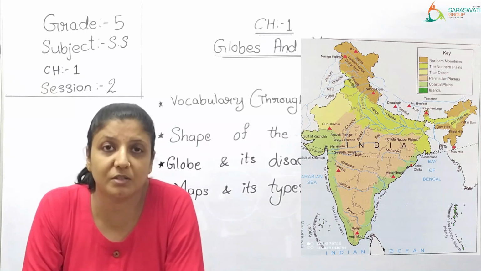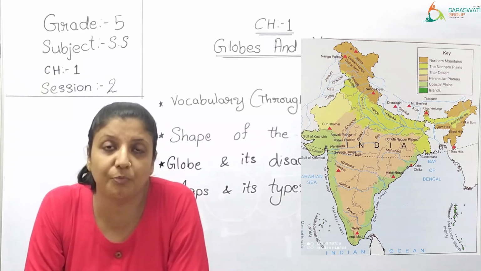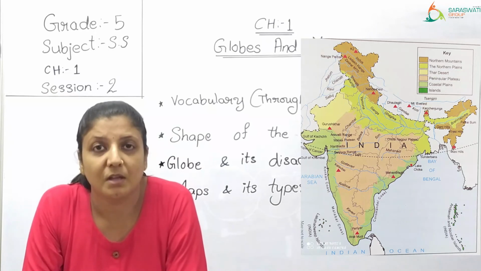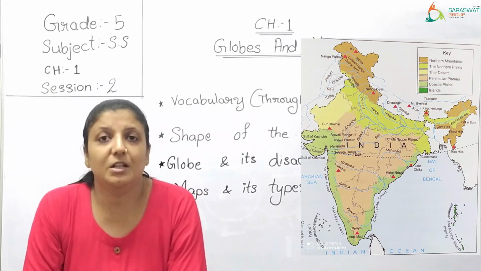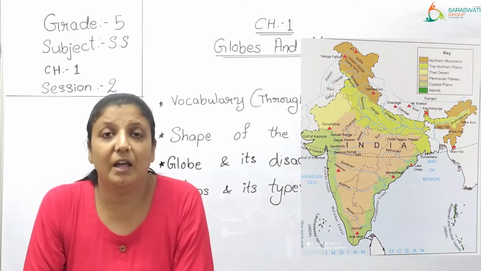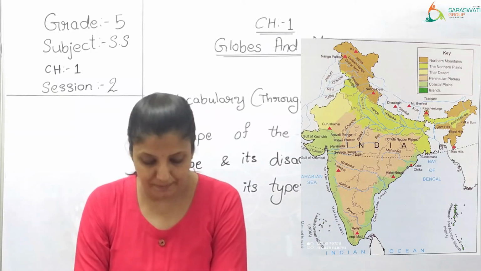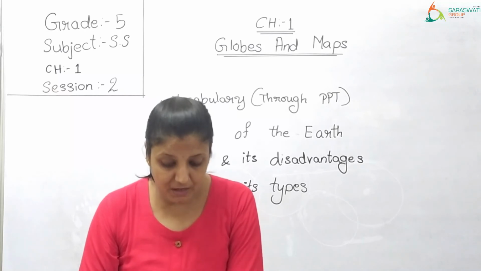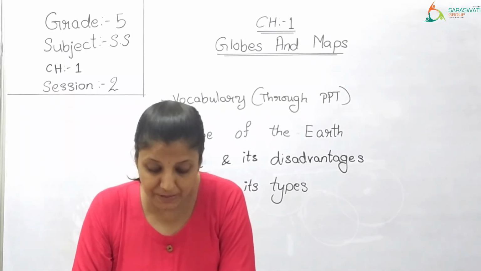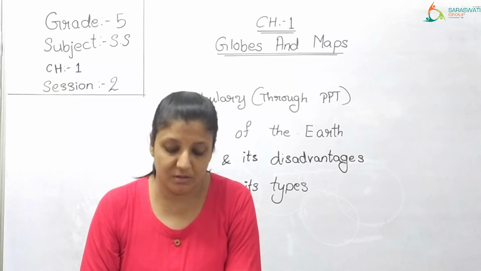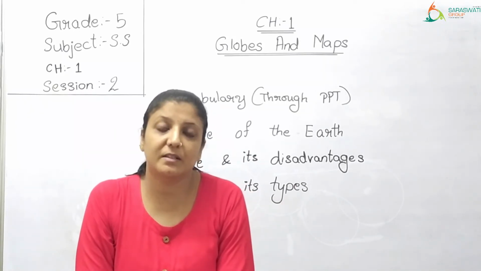The small dots, can you see them? In the Arabian Sea and Bay of Bengal, small dots, they are the island regions. So all these details are given in the physical map. So a physical map shows the physical features such as mountains, plains, plateaus, valleys, rivers, sea, etc.